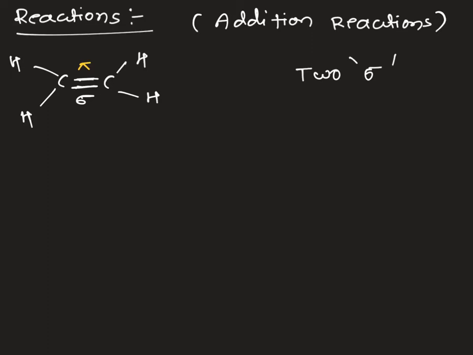Whenever we take a polar reagent, the electrophilic part of the polar reagent will initiate the reaction, because the alkene is an electron-rich species which transfers electrons to an electron deficient system. An electron deficient species is nothing but an electrophile. Hence, we call these reactions electrophilic addition reactions.